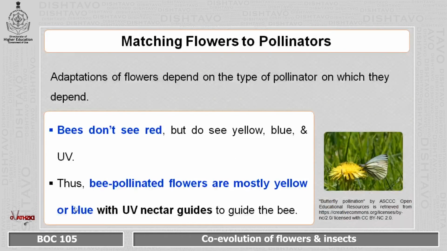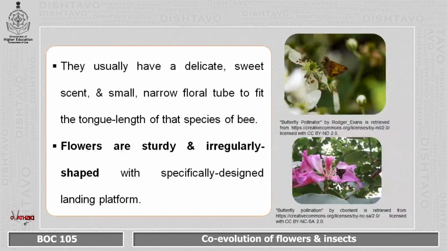Thus, whichever flowers get pollinated by the bee are mostly yellow or blue in color, and they will also have UV nectar guides to help guide them towards the reward. They also usually have a delicate sweet scent and a small narrow floral tube to fit the tongue length of that species of bee. In this case, flowers are sturdy, irregularly shaped with a specifically designed landing platform.